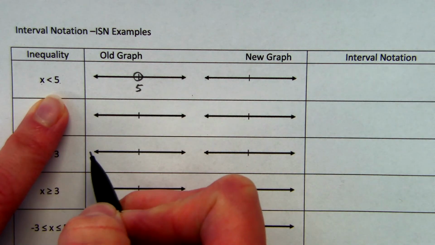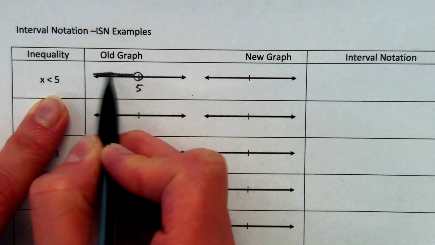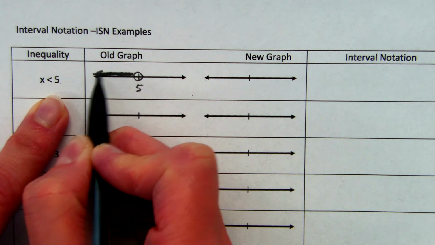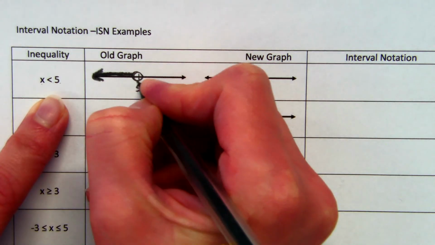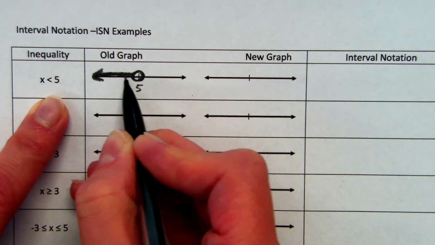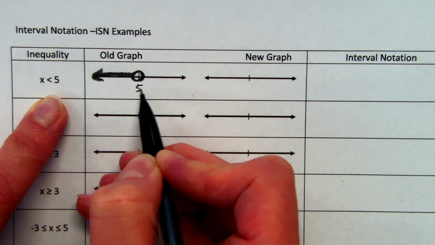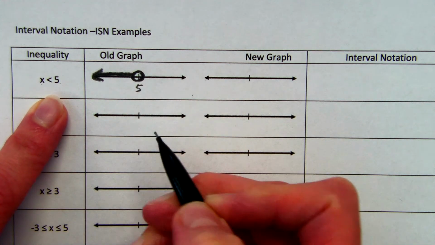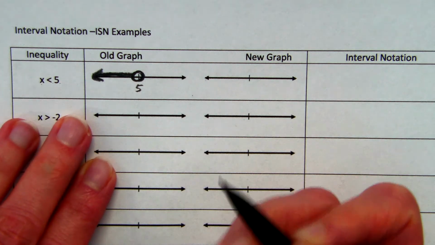You do not fill it in. And then all of the numbers to the left of 5 also get filled in. So we kind of fill in this dark arrow. And this represents all of the possible numbers that are less than 5. So we start at 5 with an open circle, but 5 is not included. So that's the old way that we would have graphed that inequality.